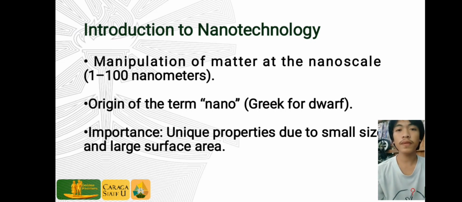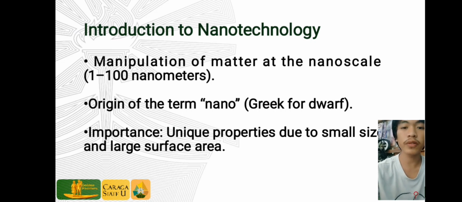The importance of nanotechnology lies in its ability to improve many aspects of life by using materials and devices at a very small scale. It helps make stronger and lighter materials, faster and smaller electronics, and more effective medicines.